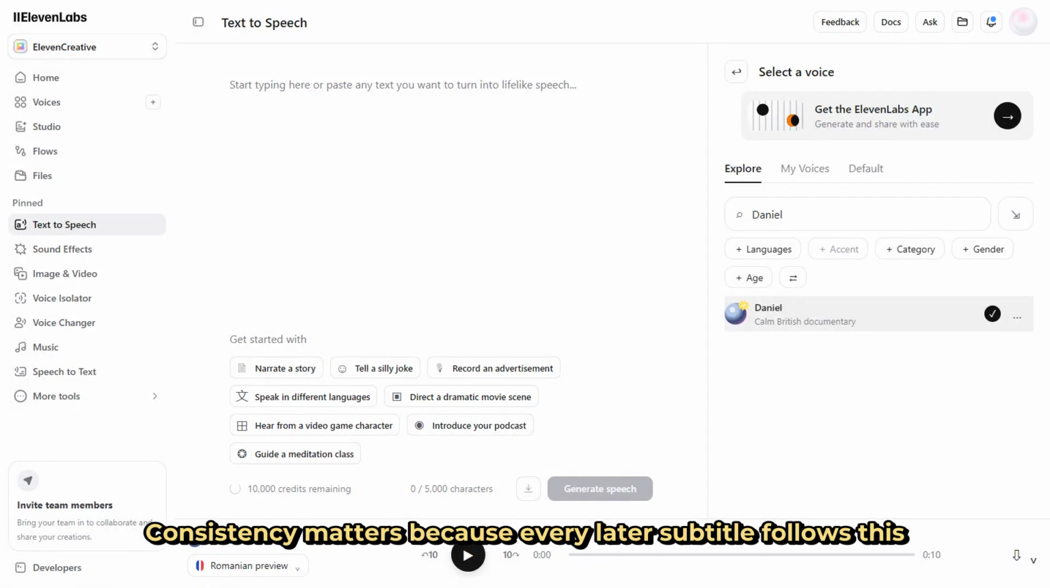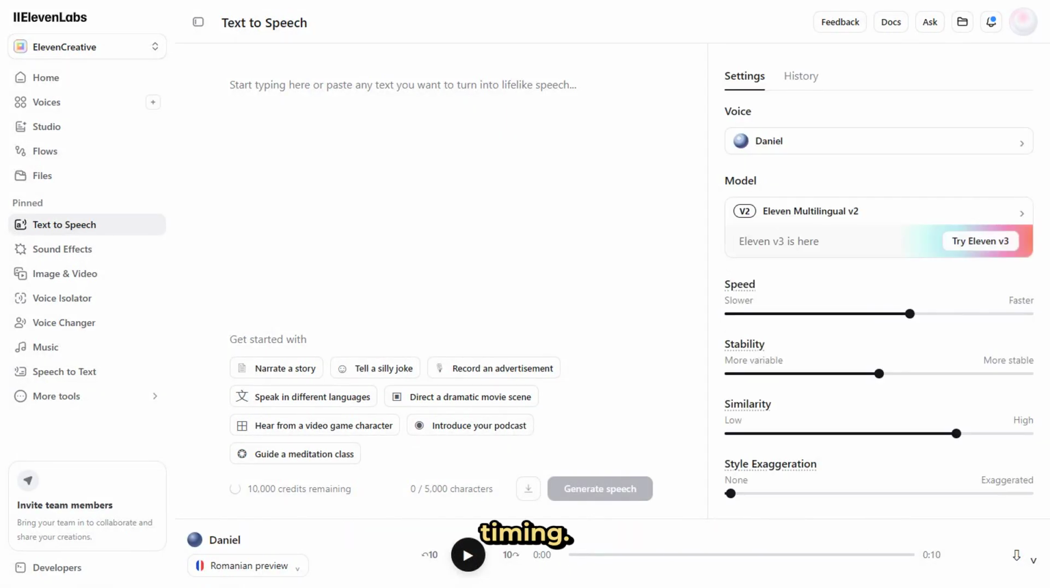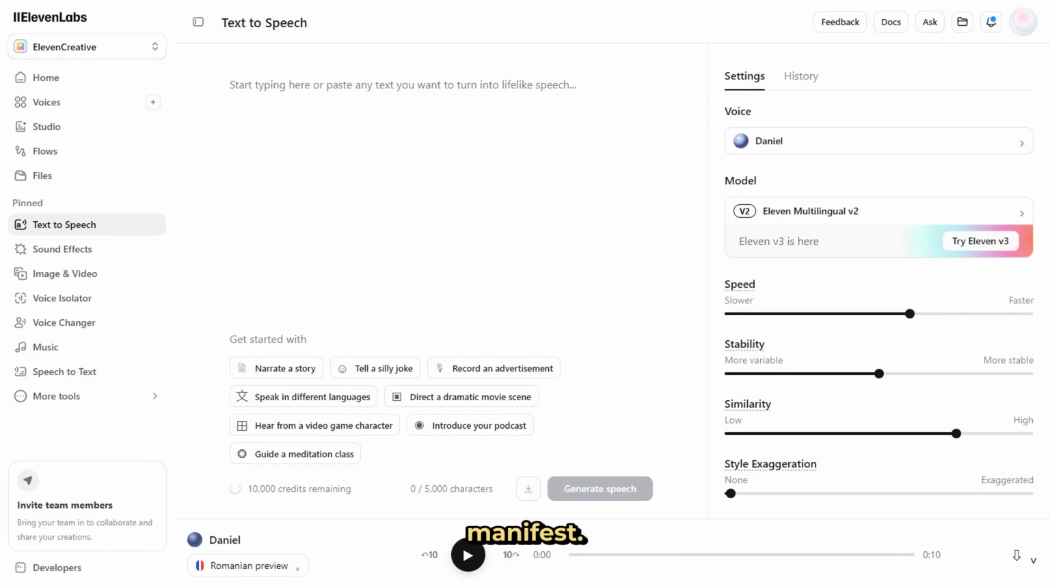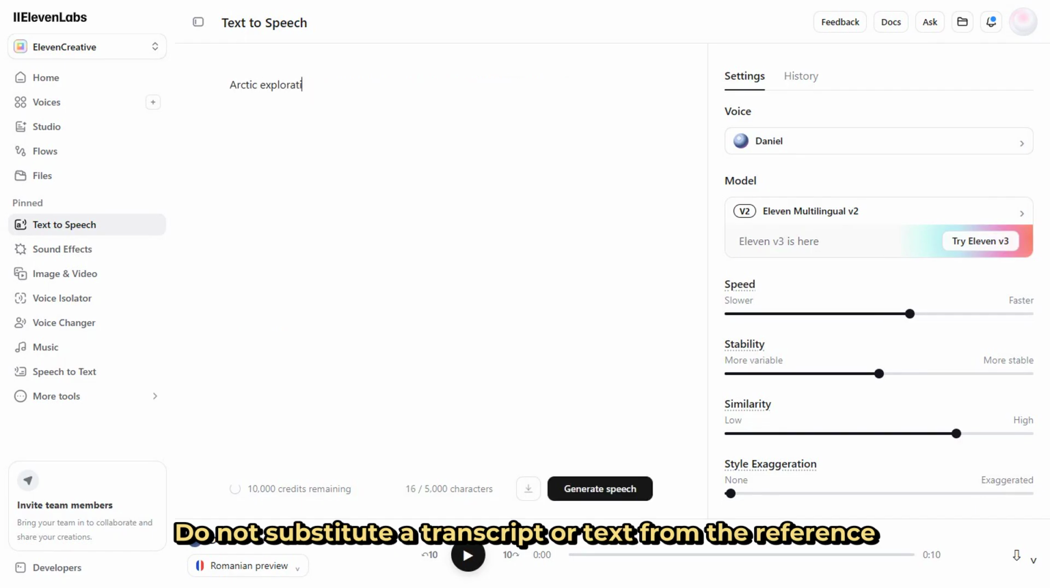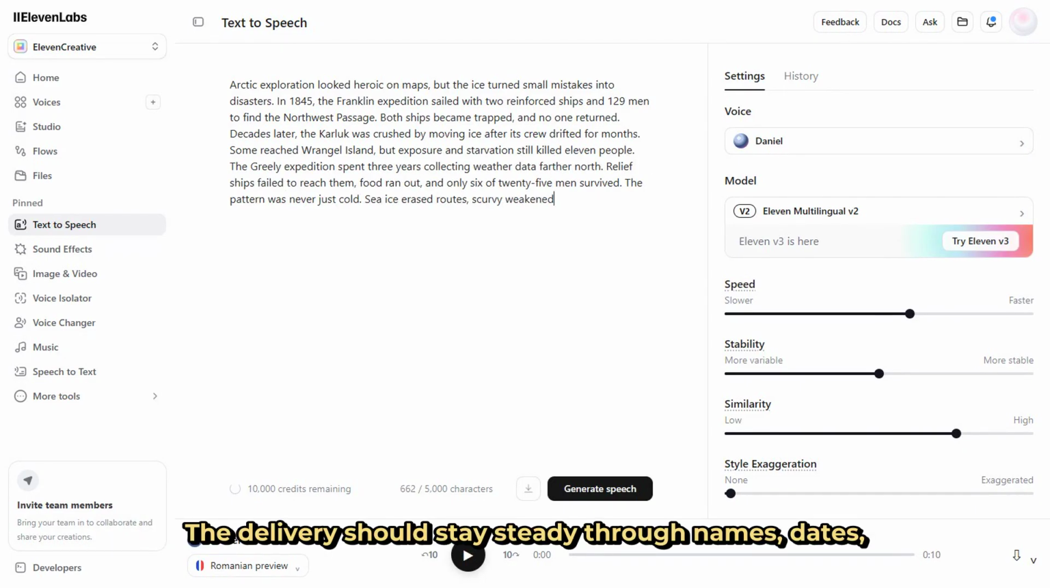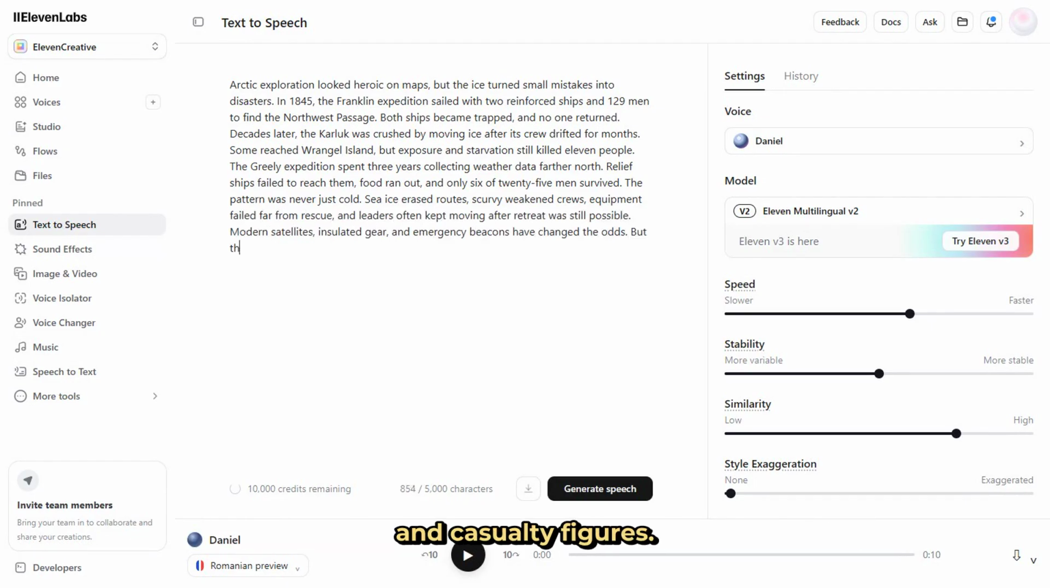Consistency matters because every later subtitle follows this timing. Paste the complete approved script directly from the workflow manifest. Do not substitute a transcript or text from the reference channel. Keep the pace natural and leave enough space between sentences. The delivery should stay steady through names, dates, and casualty figures.